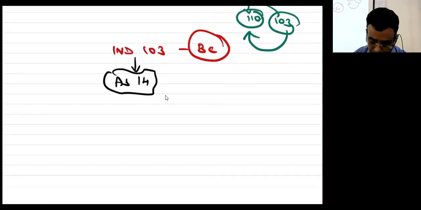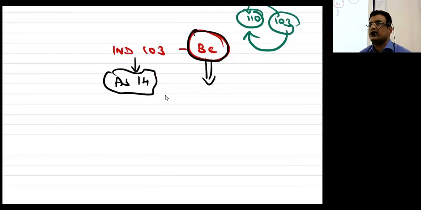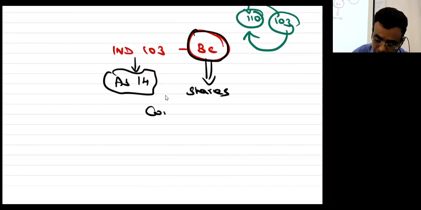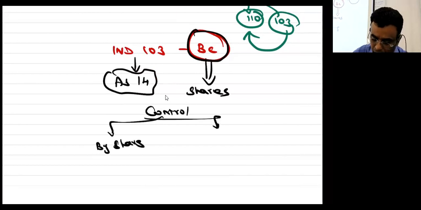Now, friends, business combination is lengthy and wide. Can we take control by buying shares? Can we take control without buying shares? Control can be obtained by way of shares or by acquiring business.